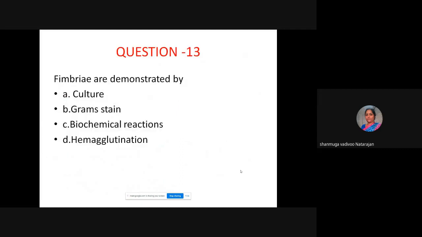So next question is: Fimbriae are demonstrated by culture, Gram stain, biochemical reaction, and hemagglutination. Which is the choice? Can anybody tell? Fimbriae is again another structure present on the cell wall of bacteria. They are very thin structures, very thin. So can it be demonstrated?